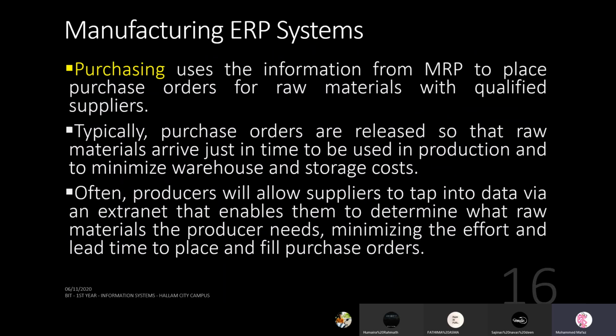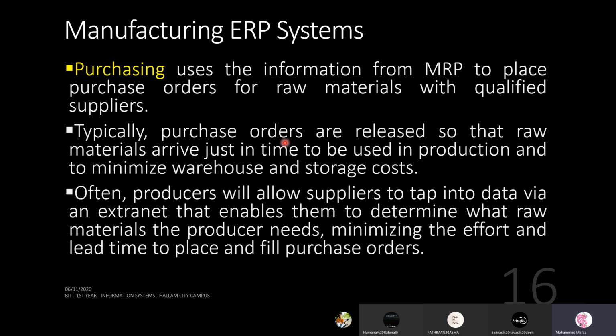Next activity in manufacturing is purchasing. It uses the information from MRP to place purchase orders for the raw materials with qualified suppliers. Typically, purchase orders are released so that raw materials arrive just in time to be used in production and to minimize warehouse and storage costs. Right? So this is all about purchasing. Often producers will allow suppliers to tap into data via extranet that enables them to determine what raw materials the producer needs, minimizing the effort and lead time to place and fill purchase orders.